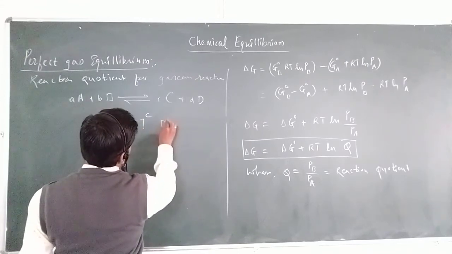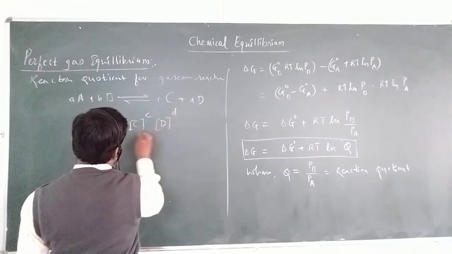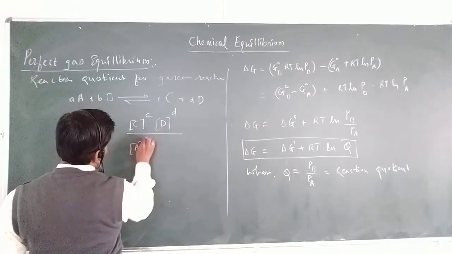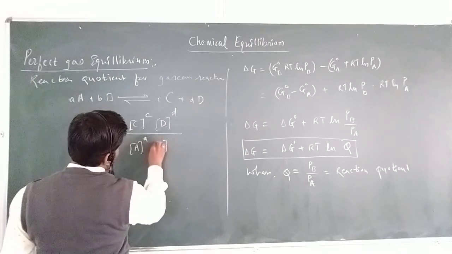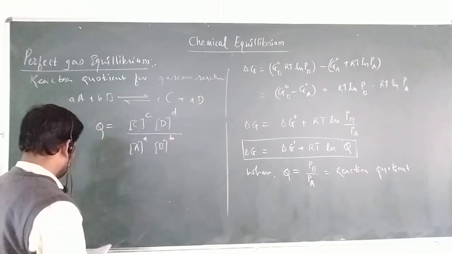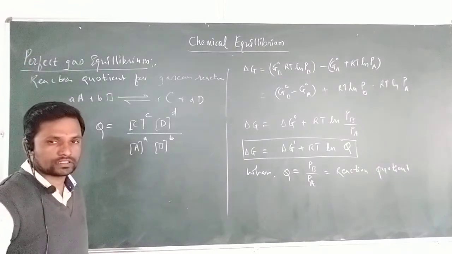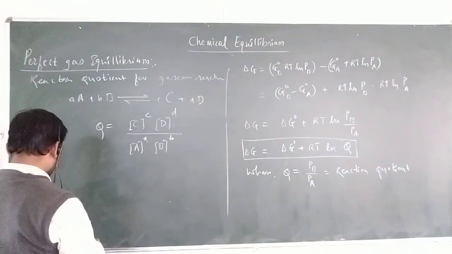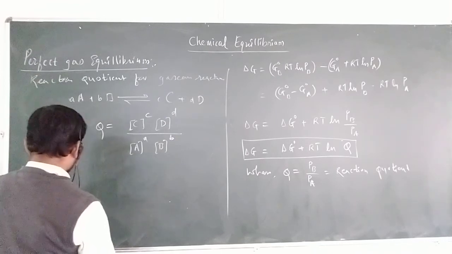So here it is the molar concentration of D, where the stoichiometric amounts are taken as powers, a and b, depending on the reaction.